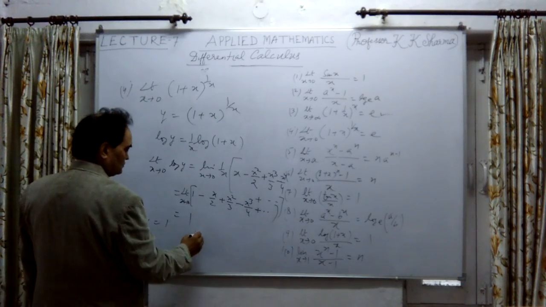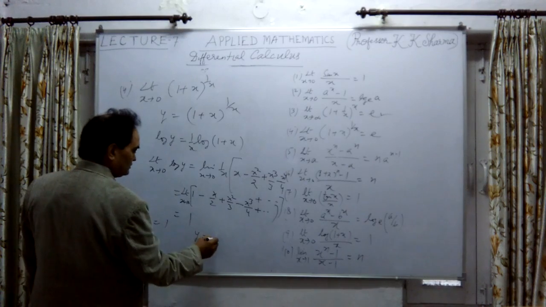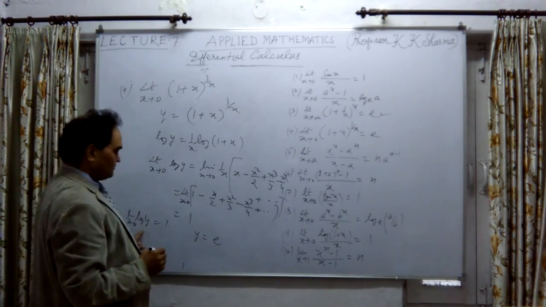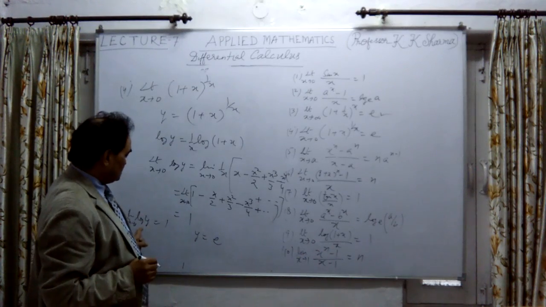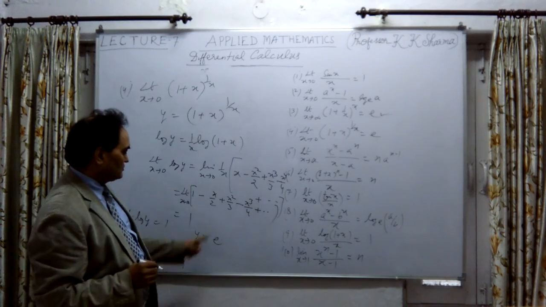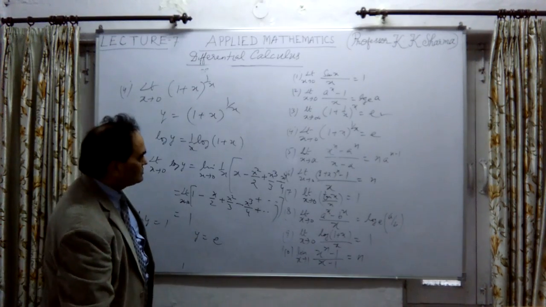Therefore, y is equal to e raised to power 1. That means, sorry, y is equal to e. If I remove the log, y is equal to 1, so y is equal to e. That means y is equal to e raised to power 1, that means e only. So this is also proved.